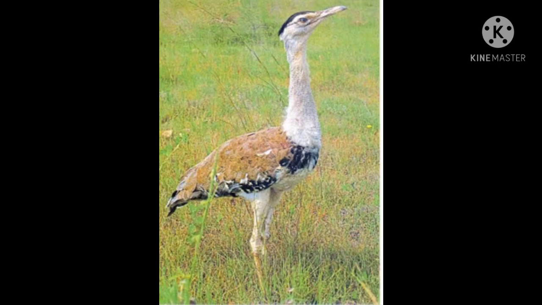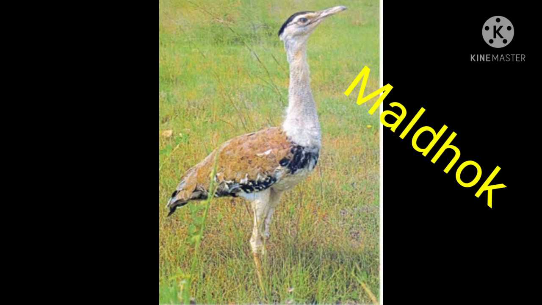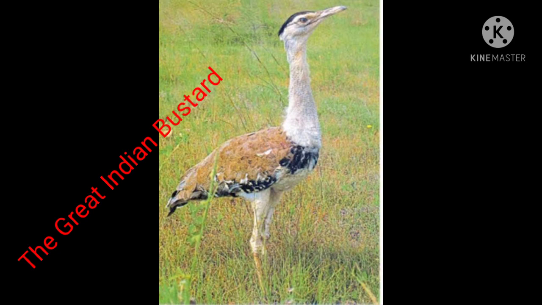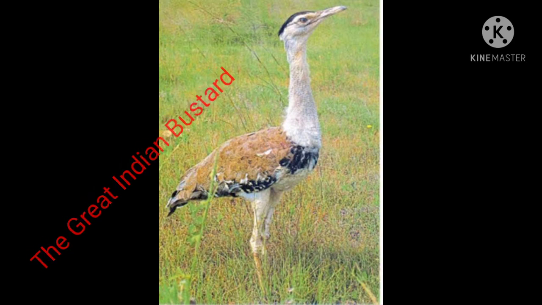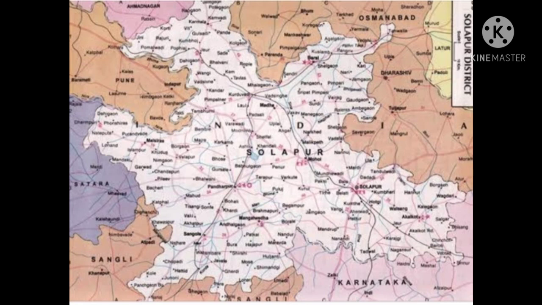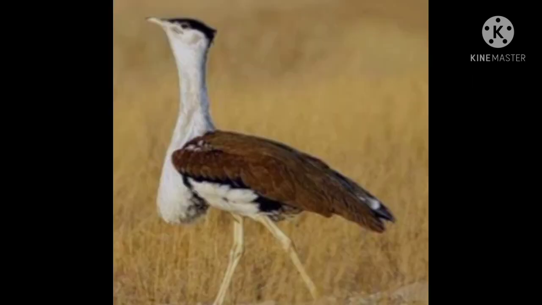Now students, let's study about the biggest bird, that is Maldhok. The biggest Maldhok, that is the Great Indian Bustard Sanctuary in Asia, is at Nananj in Solapur district. These huge weighty birds are famous for their graceful gait. Now what is the meaning of graceful gait? It means graceful gestures or movements, or we can even say a dignified air or being superior, that is called as graceful gait.